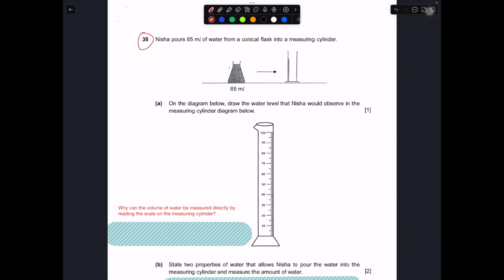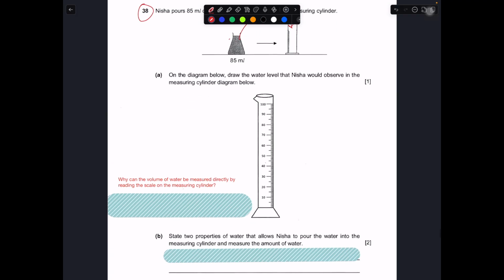Nisha pours 85 ml of water from a conical flask into the measuring cylinder. Then on the diagram below, draw the water level that Nisha would have observed in the measuring cylinder. So over here, you notice that it's being placed straight. So the water level on the measuring cylinder should be straight, a horizontal line as well. We assume that it's being placed on the table.